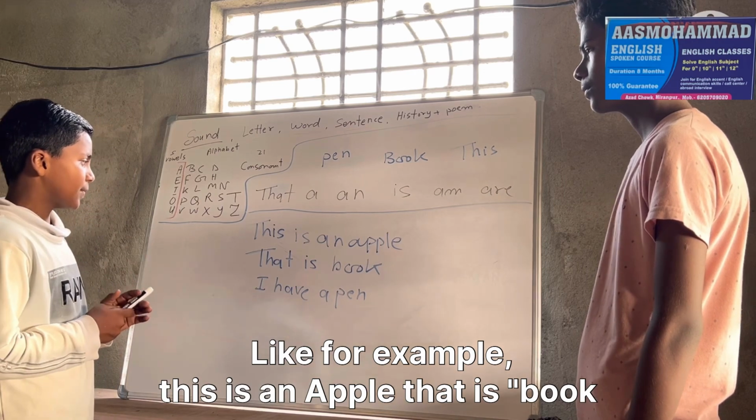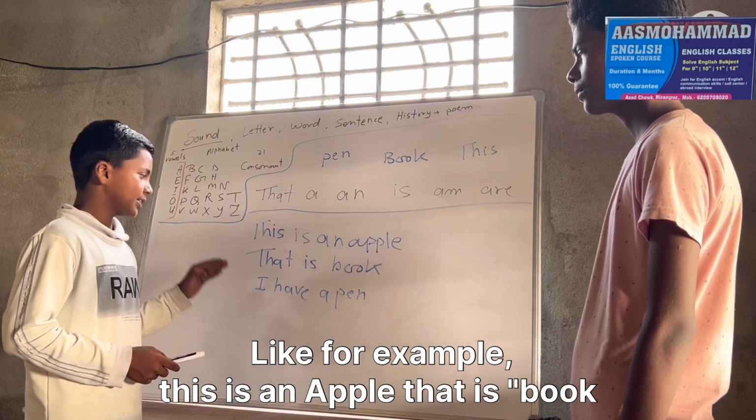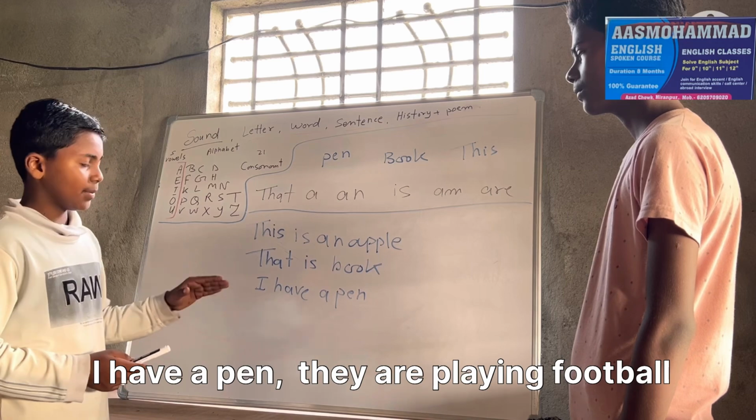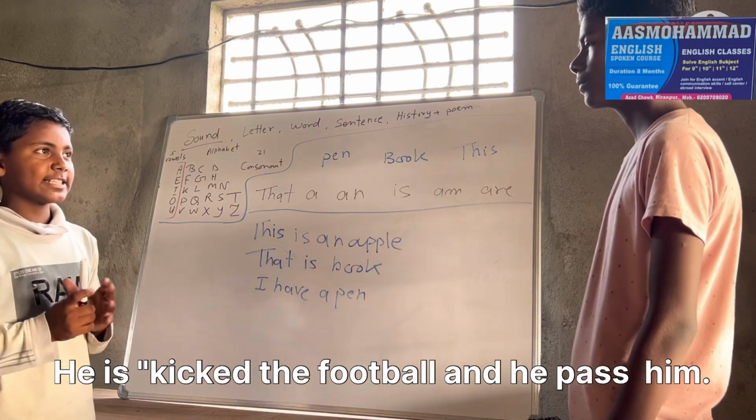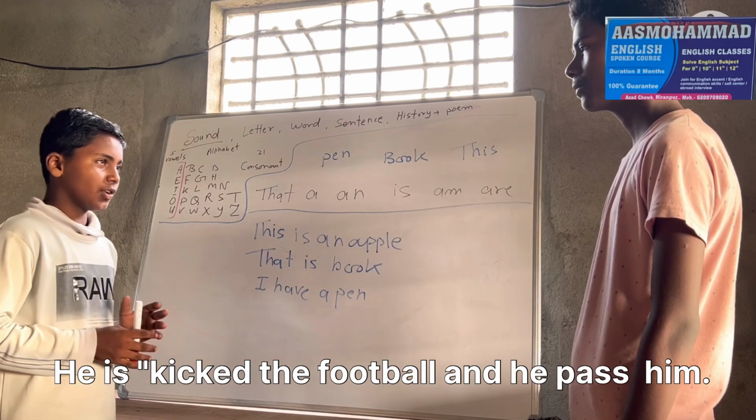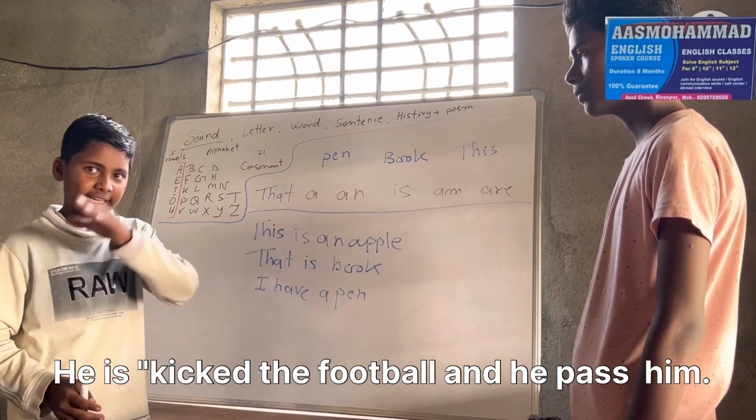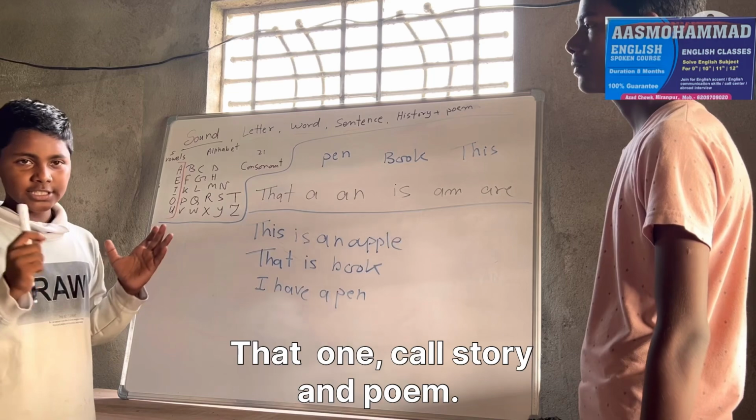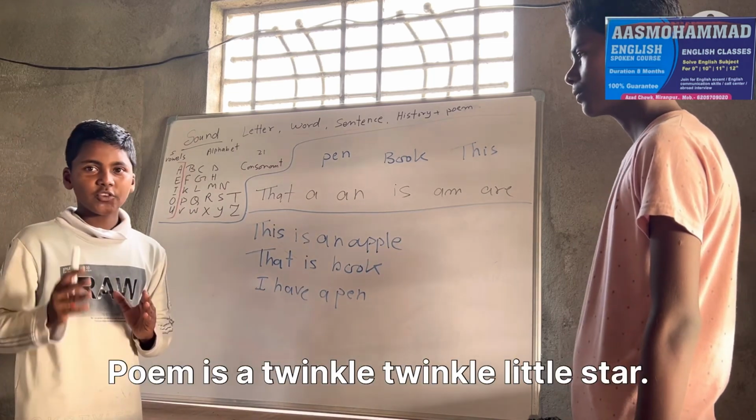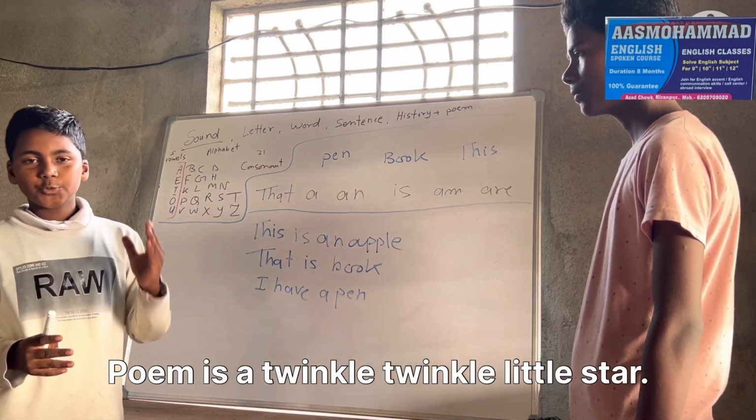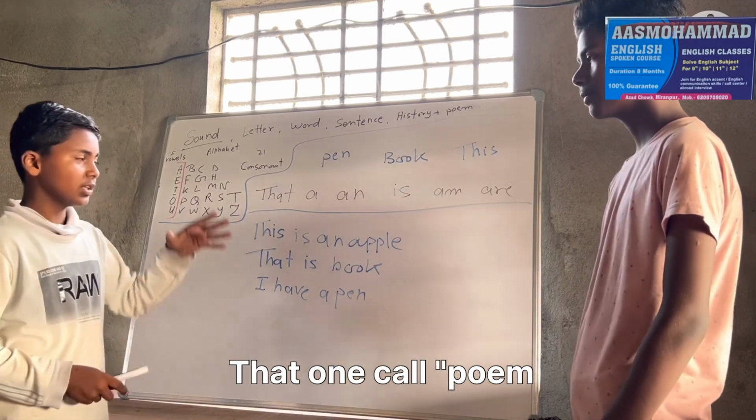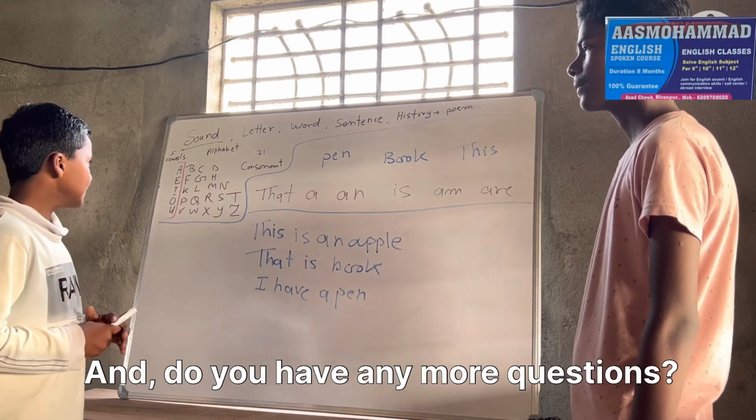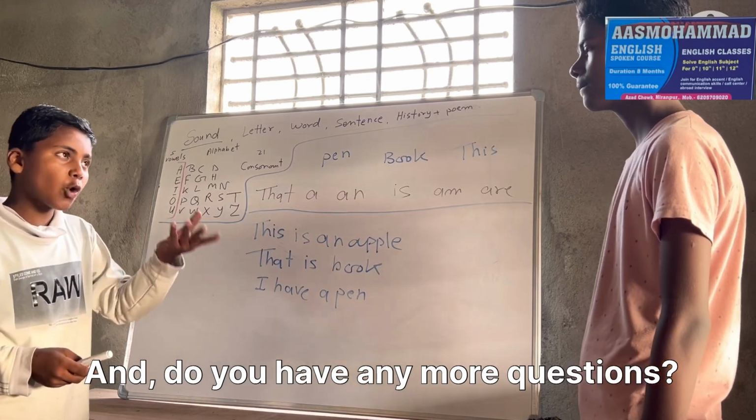Like for example, this is an apple, that is a book, I have a pen, they are playing football, he is kicking the football and he passes it. That one is called history and poem. Poem is like: twinkle, twinkle, little star. That one is called poem. And do you have any more questions?